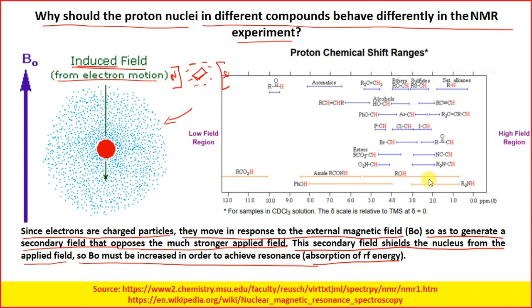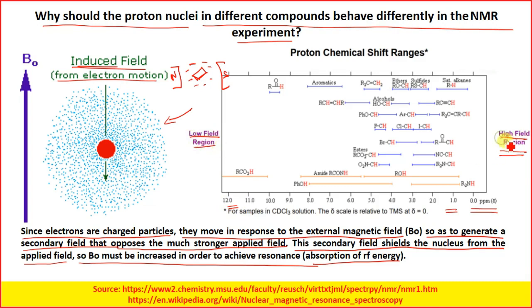Now if you see over here, as I was telling you, we have 0 on the right hand side. This is the high field region, so it is called the upfield region, and at the lower region we have the downfield region or low field region.